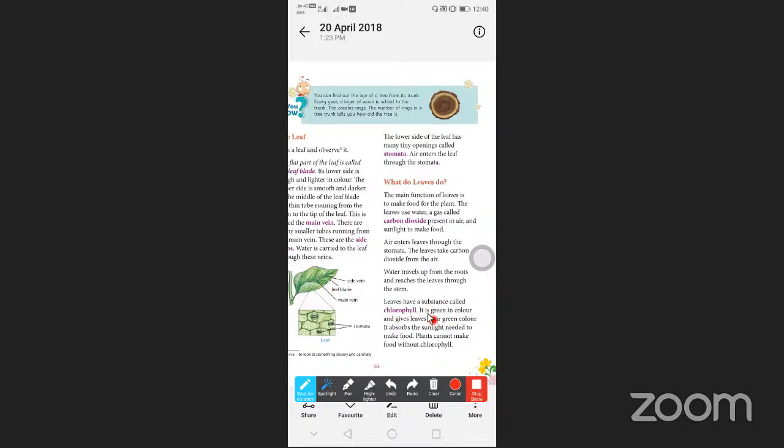Okay. So if the green color pigment is not there, the leaf cannot make its own food. They cannot make any food material without this chlorophyll. If the chlorophyll pigment is there in the leaf, automatically the leaf can make food. So if there is no chlorophyll, they cannot make their food. Okay, what can the leaf do? The main function of the leaf is to make food for the plant.